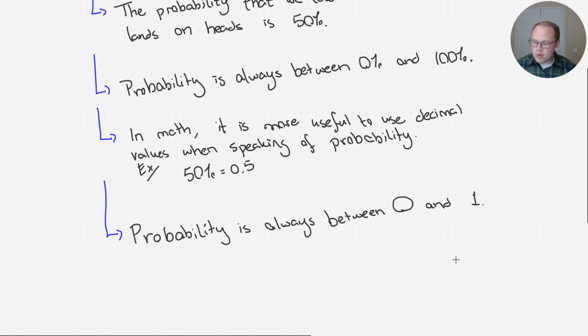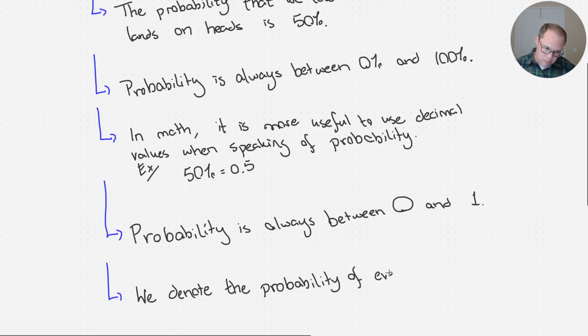Okay? So how do we represent probability? We denote the probability of some event E as P of E. So here P is capital and E is the event we're getting the probability of. Okay?